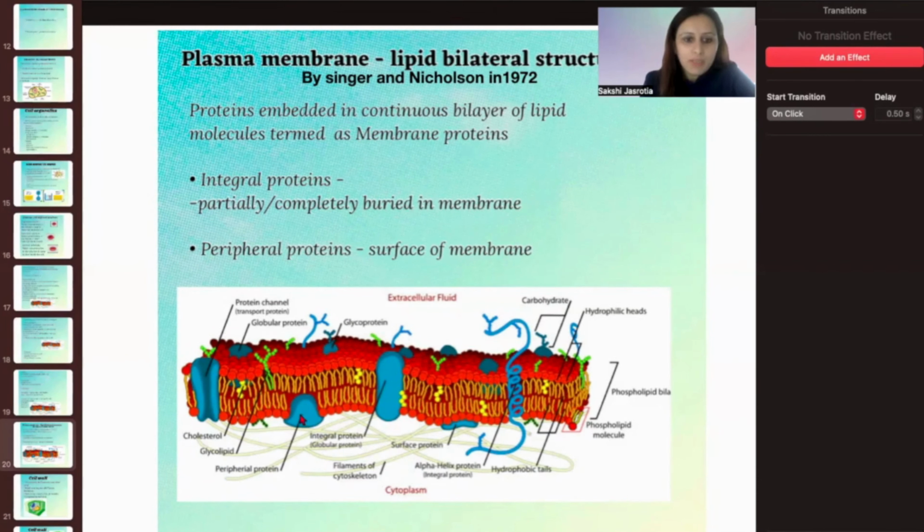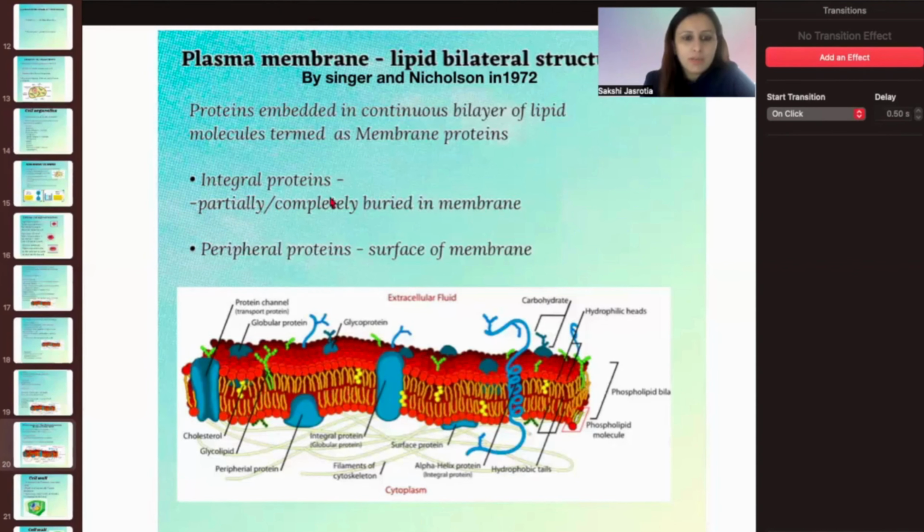If you see this diagram very carefully, these blue ones are the proteins, and they are completely embedded in this bilayer lipid structure. As we discussed earlier, these red heads and yellow tails are the lipids with their hydrophilic and hydrophobic ends. These are two layers, as we can see clearly from this diagram. That is why it is called a bilayer lipid molecule.